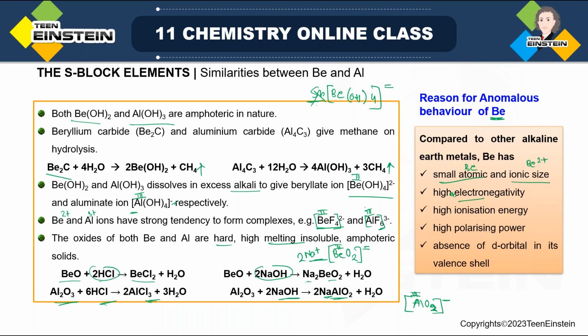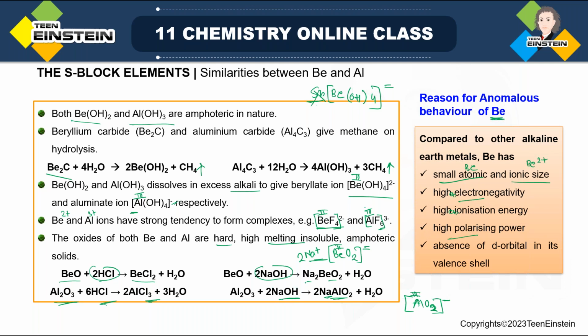Then higher ionization enthalpy also, because down the group, because of increase in size, the removal of outermost electron doesn't require very much energy. But for the first element, the most loosely held electron that you are trying to remove is very close to the nucleus. So it is not very easy to remove. So ionization energy is comparatively high. Polarization is high. We have seen it several times.